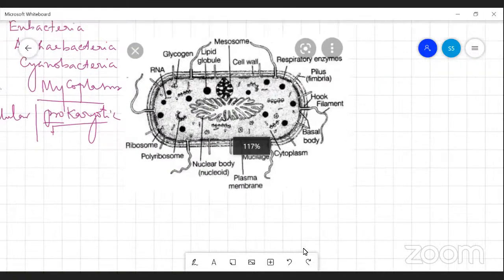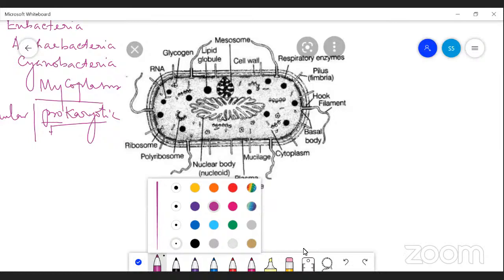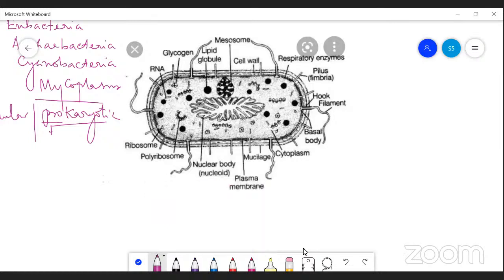Yes, it is the ultrastructure of bacteria. In the bacteria, there is a most primitive nucleus. Nuclear membrane is absent. The nucleus is not enclosed by a membrane. So the DNA is naked, circular DNA.